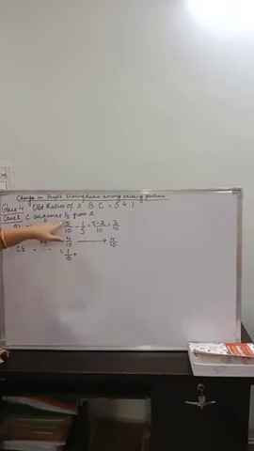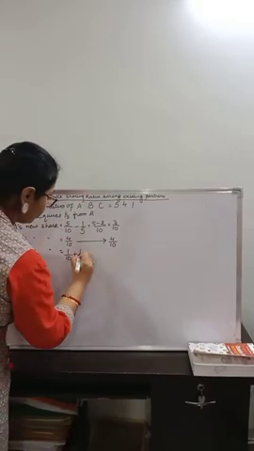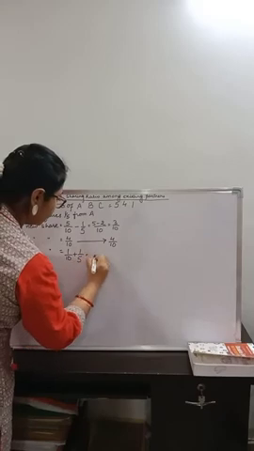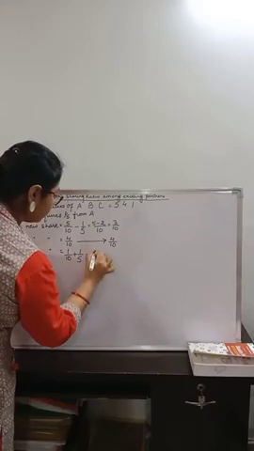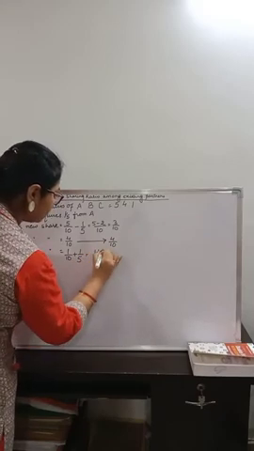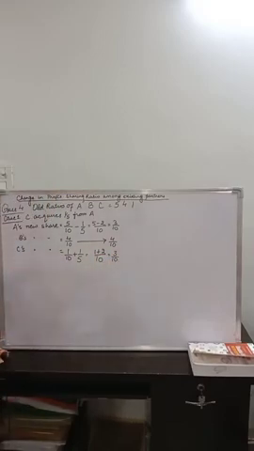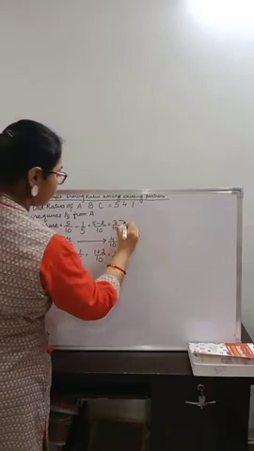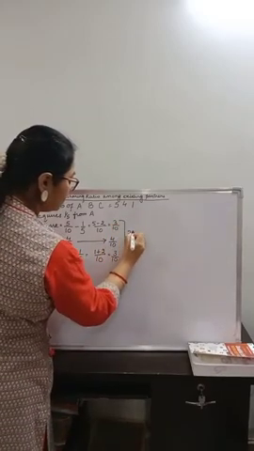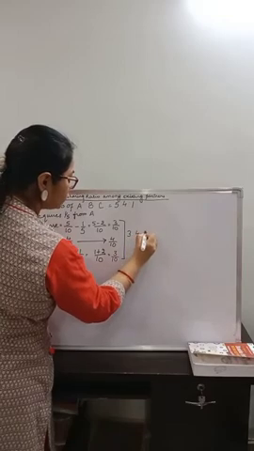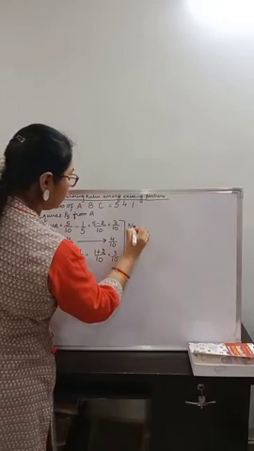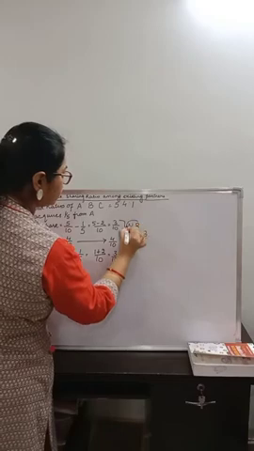And how much is he getting? He is getting 1/5, so we are going to add this. He will get 3/10 in future. So the new profit sharing ratio becomes 3:4:3. This is their new ratio.